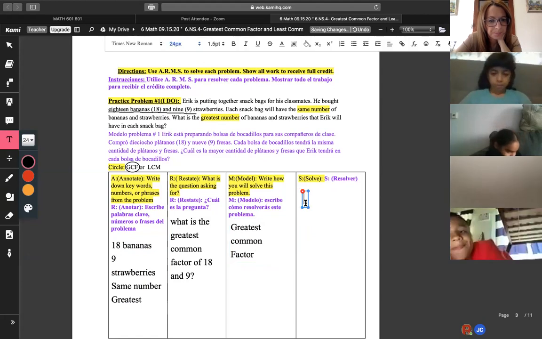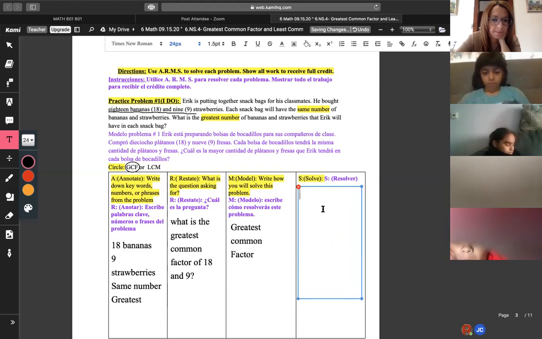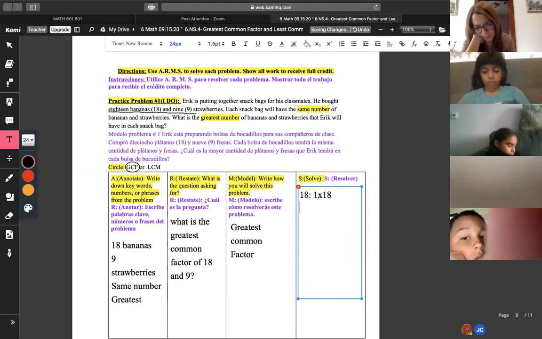Okay. And then the next part is that we're going to be solving, right? In order to find the factors, guys, we need to make sure that we label this out correctly. GCF, remember, is not multiplying. It's just factoring them out. So what are the factors of 18? We have 1 times 18, 2 times 9. Is there anyone else?